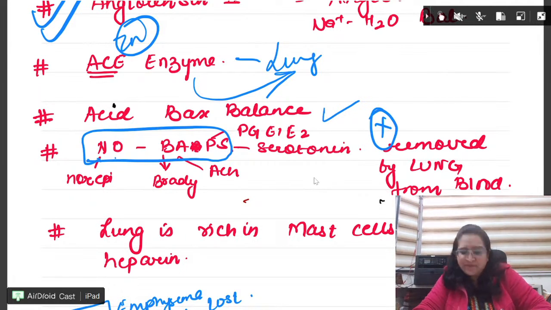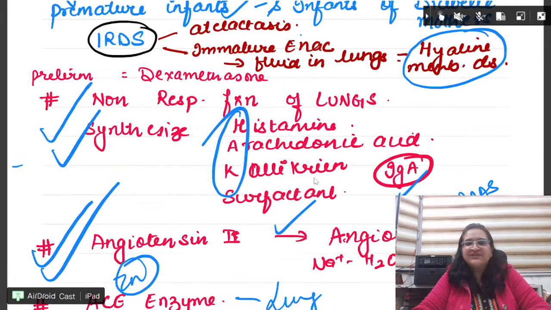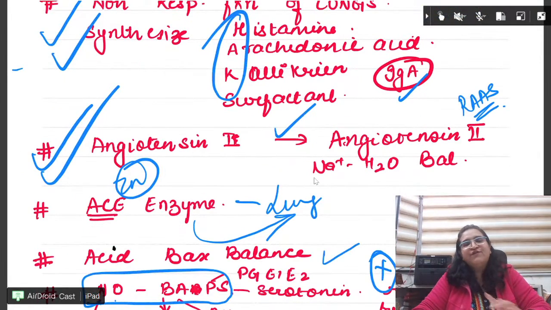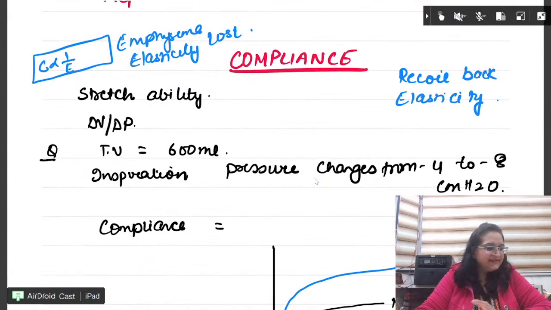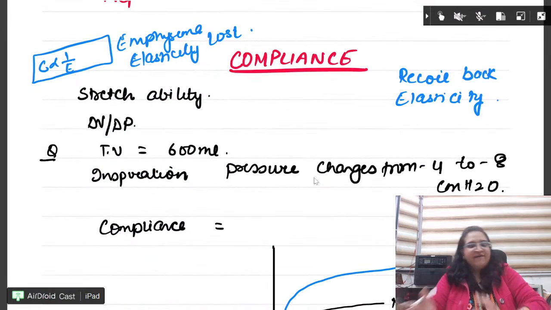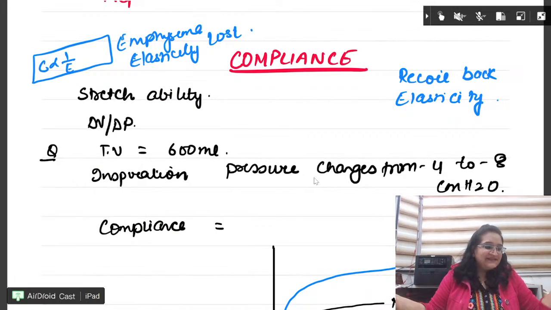Till now no question has been framed on this, so let us not waste time, right? And just know HAC and just know angiotensin formation, ACE enzyme, fine, and acid-base balance. Good, done, beta. Very good. Lecithin, DPPC, surfactant, please remember.